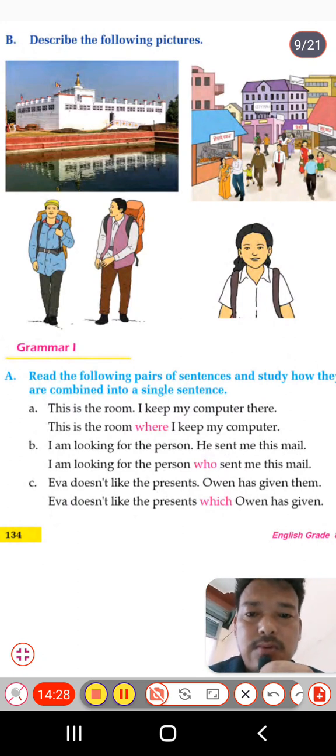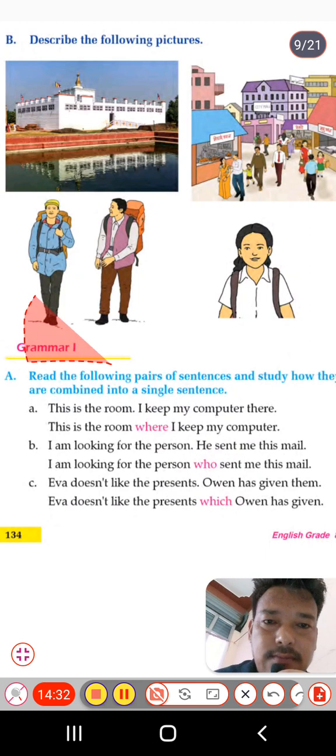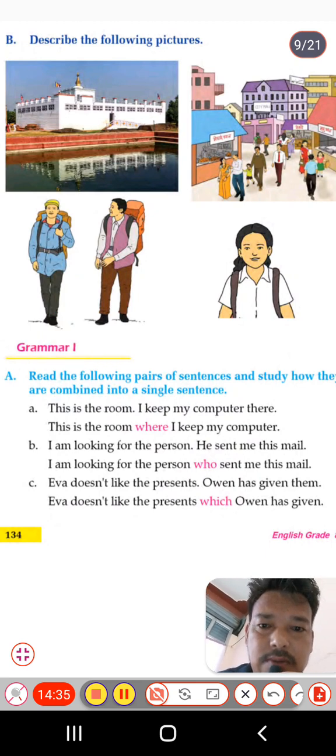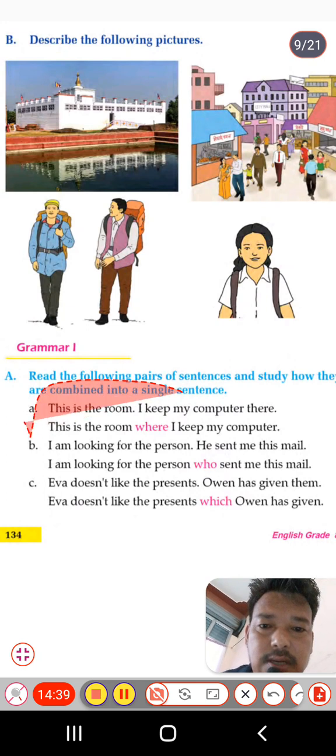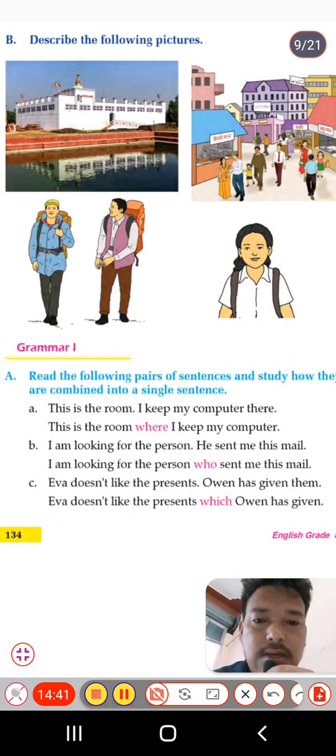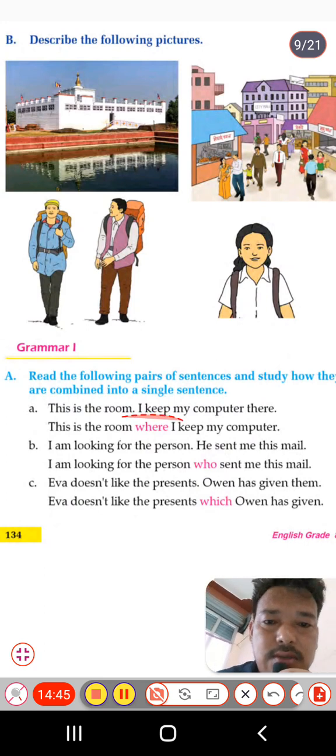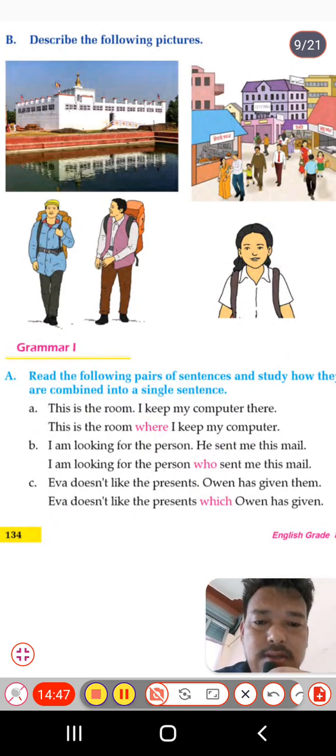So now move to the important exercise, that is grammar. Grammar part, very important one. Read the following pairs of sentences and study how they are combined into a single sentence. Here we have to combine two given sentences into a single sentence.